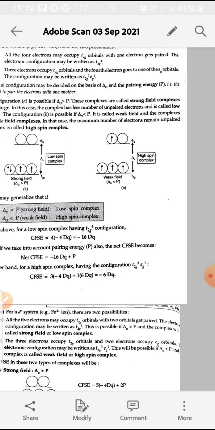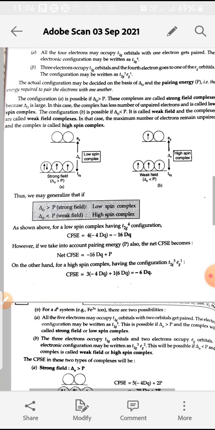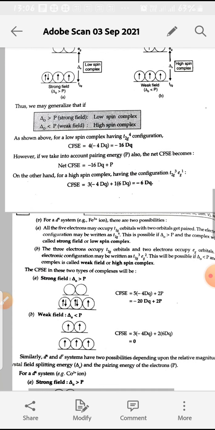So here two cases arise, one is strong field, other is weak field. Strong field is delta O greater than pairing energy, weak field is delta O less than pairing energy. Therefore, in strong field there is more pairing of electrons, and in weak field there is a greater number of unpaired electrons.